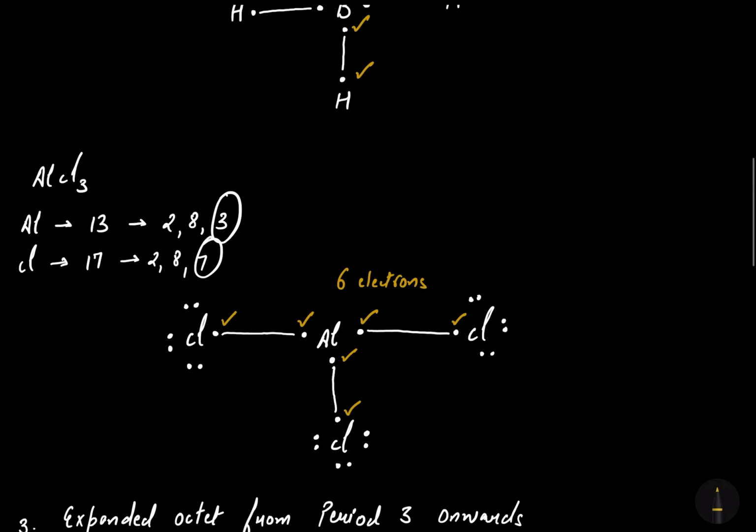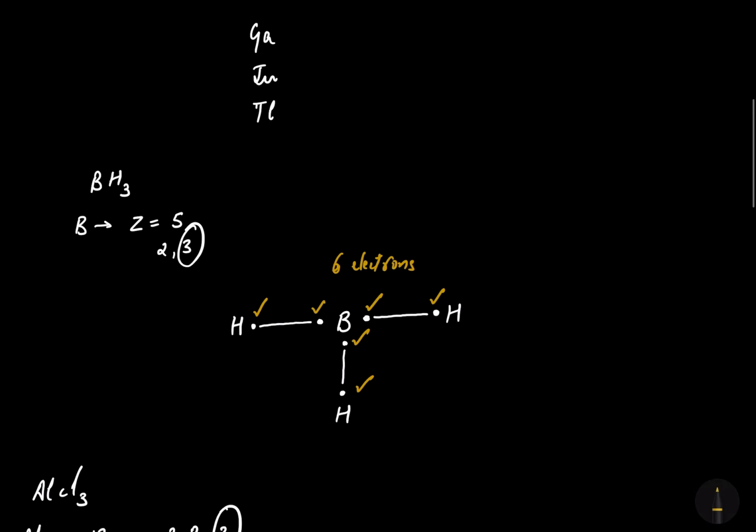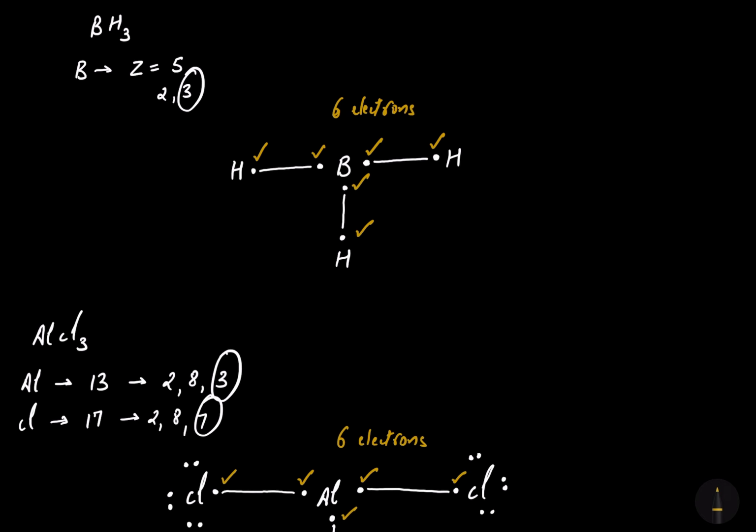And in the case of the group 13 elements, BH3 and AlCl3, how will boron achieve the 8 electrons then, and how will aluminum achieve the 8 electrons then? They will achieve the 8 electrons by forming dimers. In reality, BH3 exists in nature as a dimer, that means a combination of 2 BH3, that is B2H6.